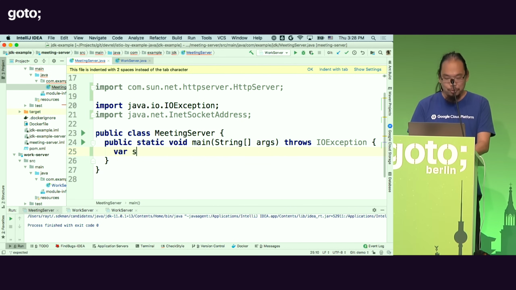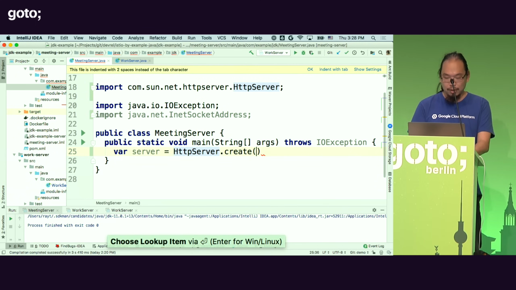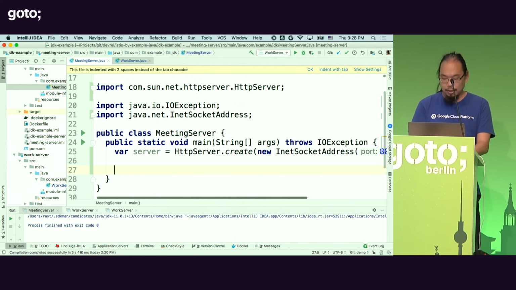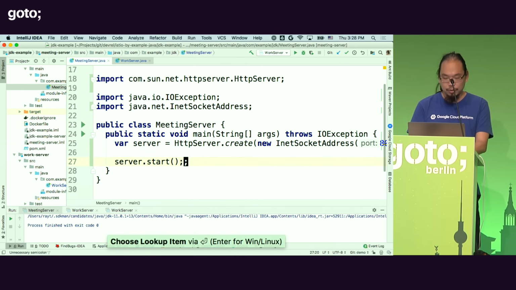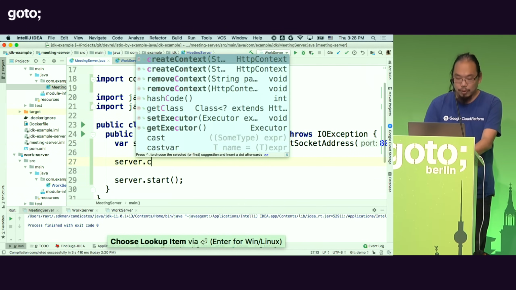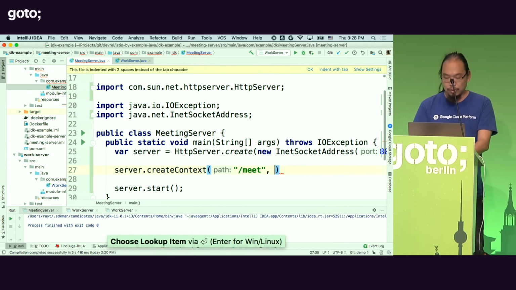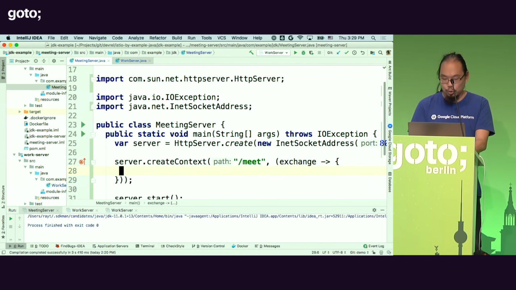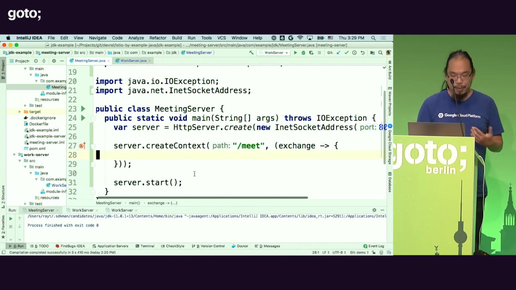So I'm going to write a new server here. I'm going to say server is equal to HTTP server, and create a new server here. I'm going to listen on port 8081, and then I need to give it a backlog here, and that's it. And then I can go ahead and start the server also. And then the server will have to handle some requests here, and it's going to take in an exchange like that. And the exchange is where we can send data back and stuff like that.